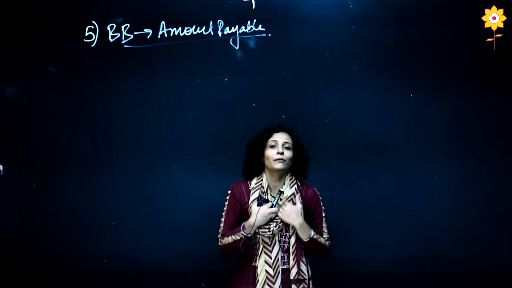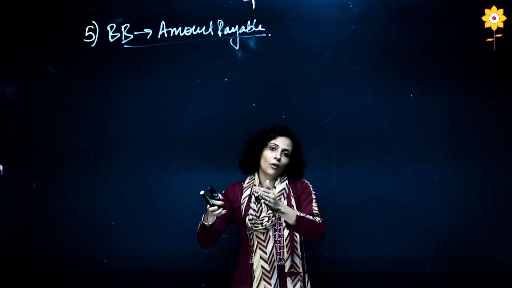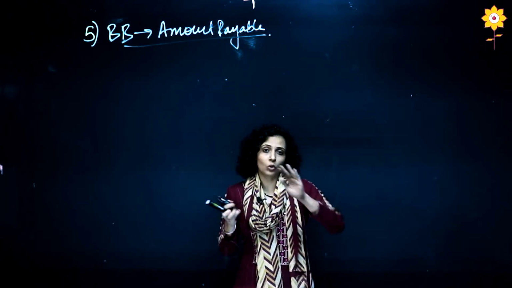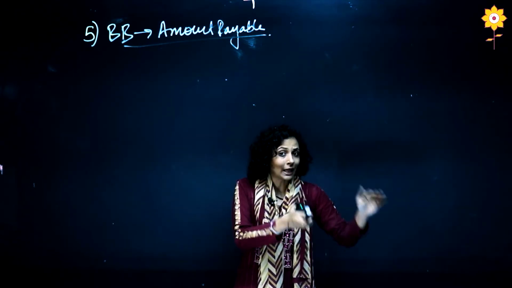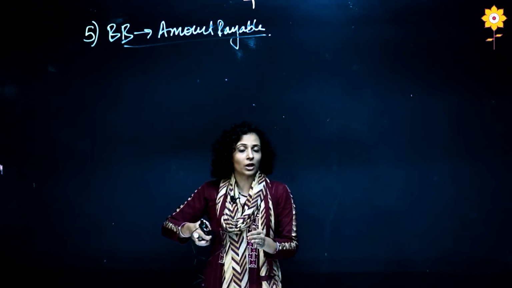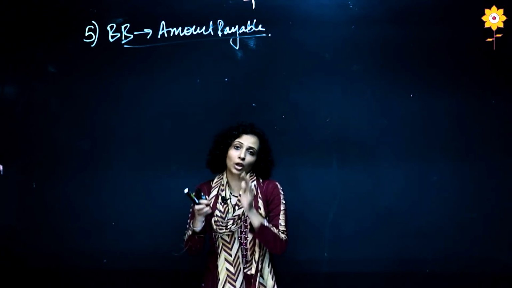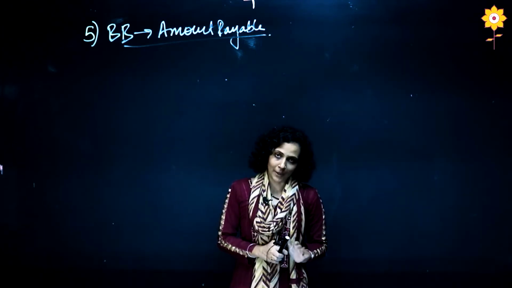So suppose I have taken a loan, the bank will remove my loan, and instead of the loan, till the time I pay, it will be transferred in my name. So until the company pays the buyback amount, they have already reduced it from share capital, but they will write the name of the shareholder on the liability side till the time they pay.